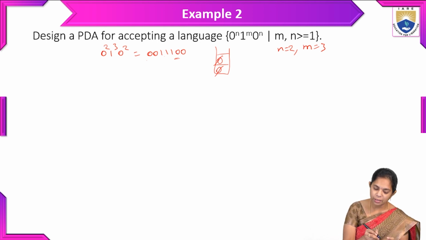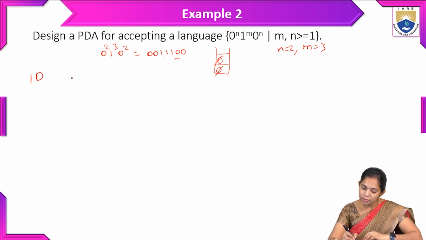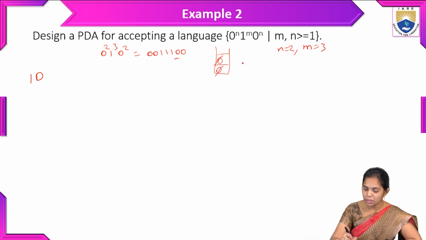So here we will first write the IDs, the instantaneous descriptions. First we write the 7-tuple notation. P is equal to, with the states Q naught, Q1 and Q2. The input symbols are 0, 1.